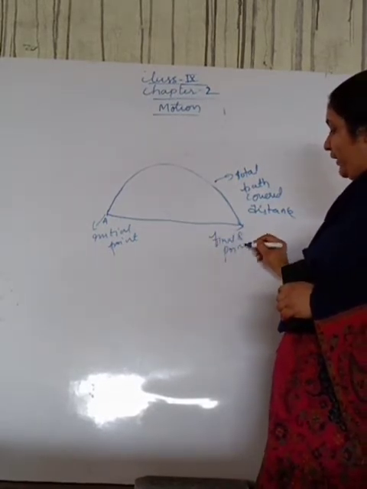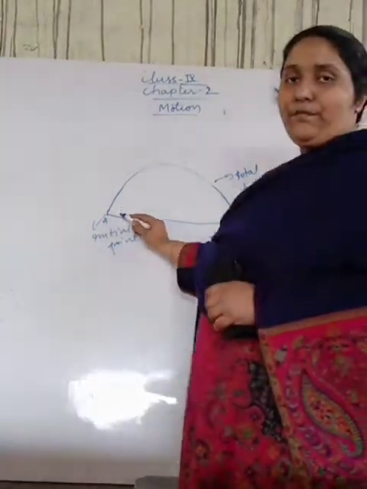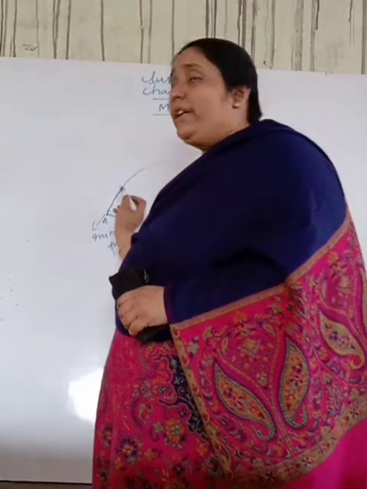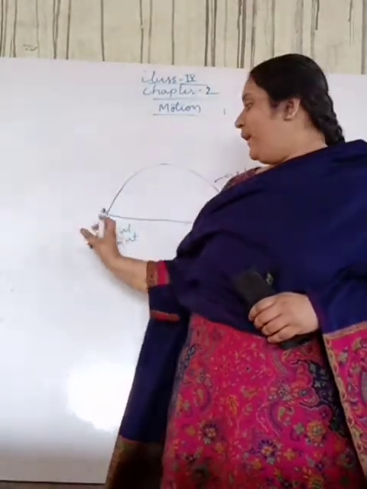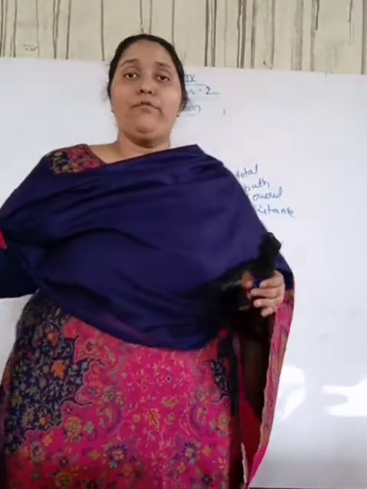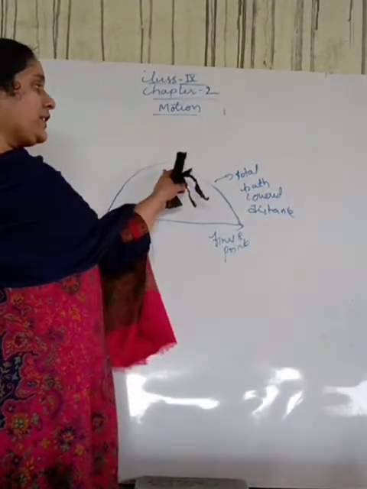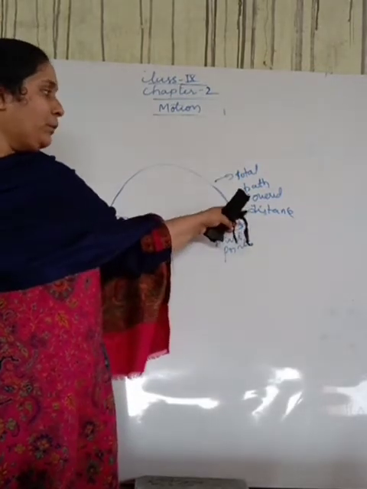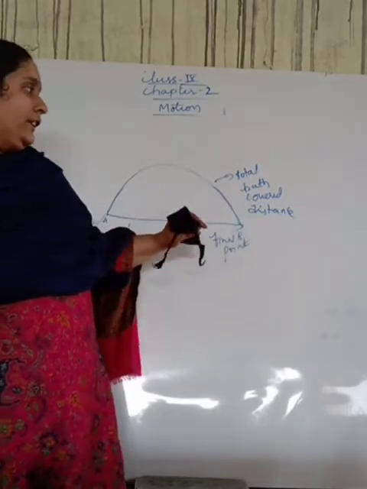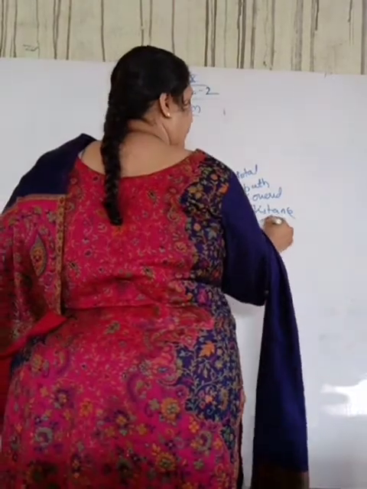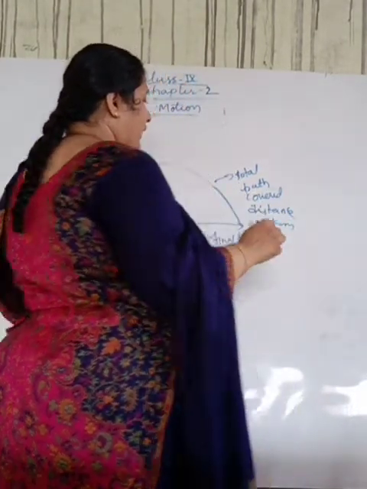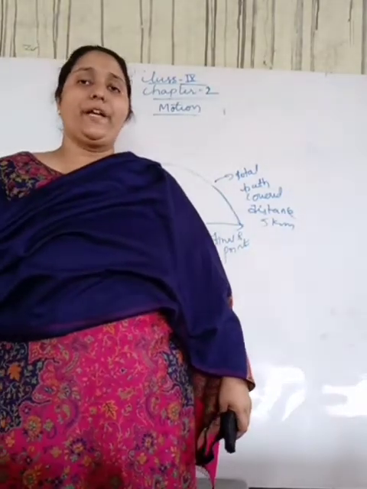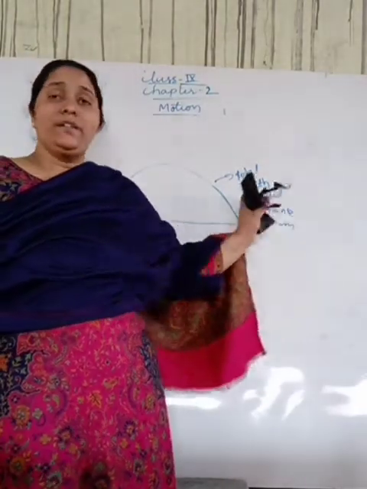The body has just traveled from A to B. If the total path covered by the body is 5 kilometers, then this is nothing but distance. Total path covered by a body is called distance.